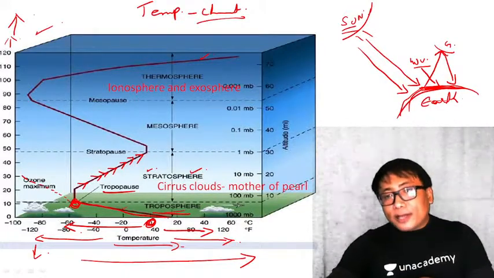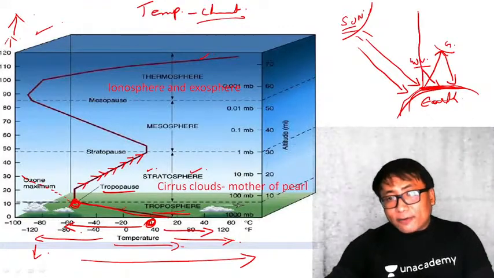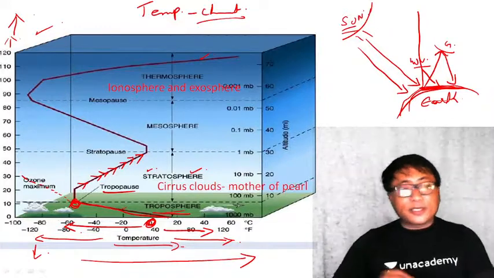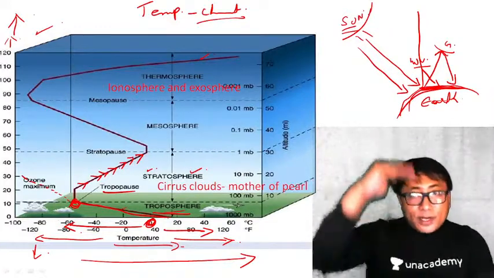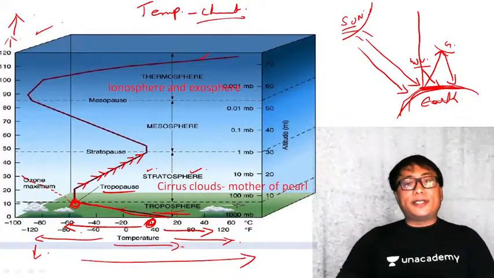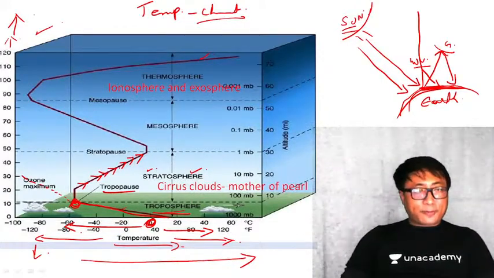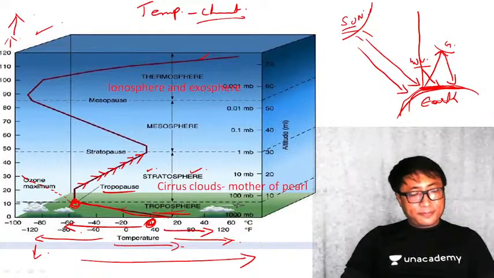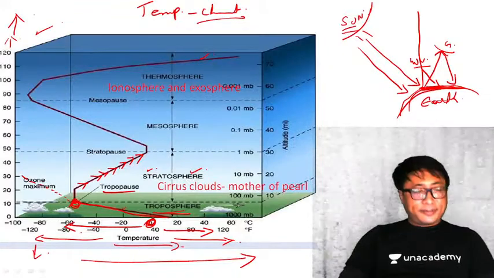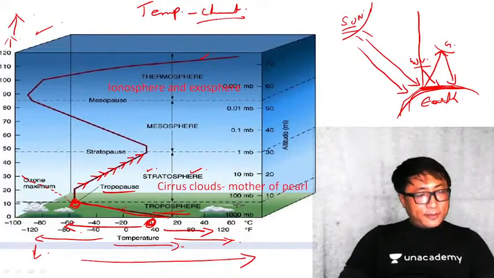That's why the moment I go away from the Earth's surface, temperature reduces. But here, temperature is increasing. I am moving away, then why? Why is there an increase in temperature here? Tell me, any one of you.